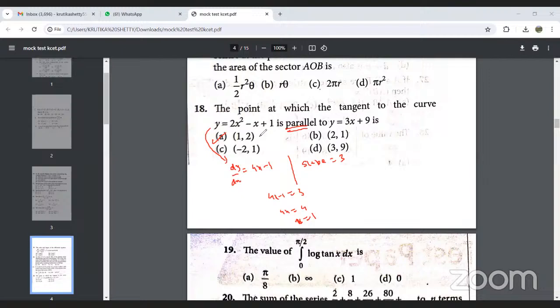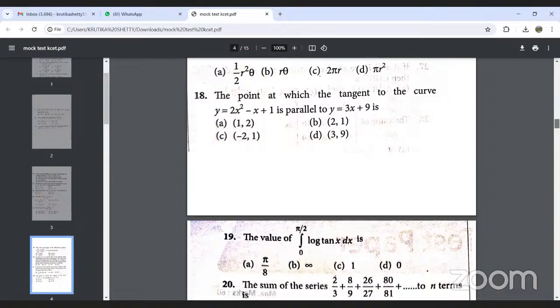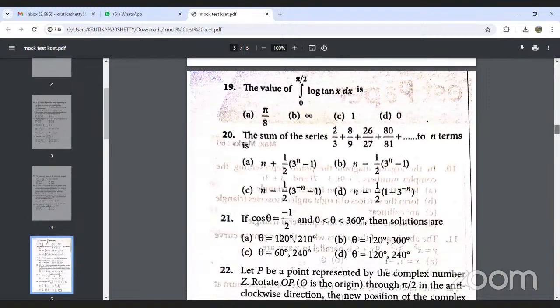So (1, 2) is the point where the tangent meets the curve and is parallel to the given line y is equal to 3x plus 9. Next, example number 19. Okay, so here the integral from 0 to pi by 2 of log of tan x dx is equal to?